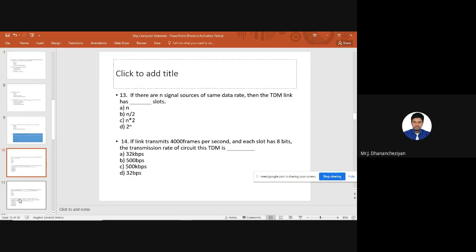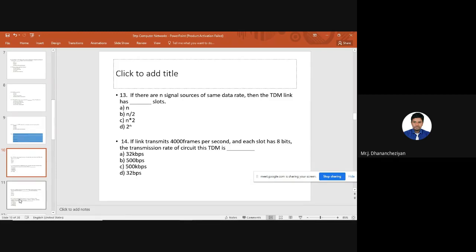Then how many slots does the TDM link have? There are n signal sources, let us assume n users. So how many slots are available with TDM? It is very straight and obvious. If we have n channels or n users, definitely we can have n slots in a general TDM link. So for answering this question, our option is A, n.